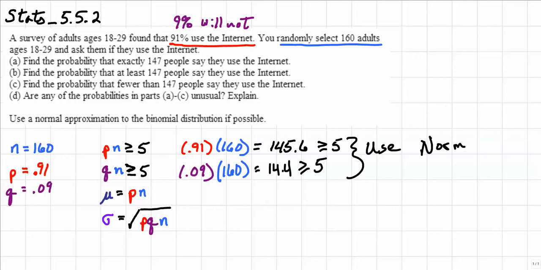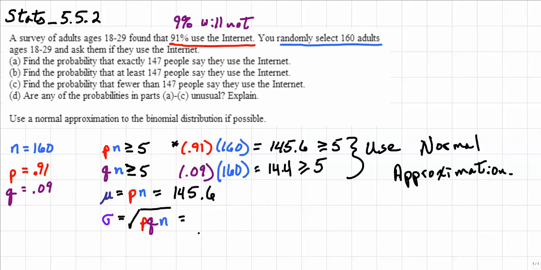Now that we know that we can use the normal approximation, we will go ahead and find the mean and the standard deviation using the formula. The mean is pretty easy because it's the same thing as what we just found right here, and that's going to be 145.6.